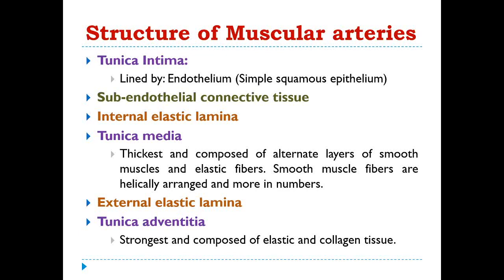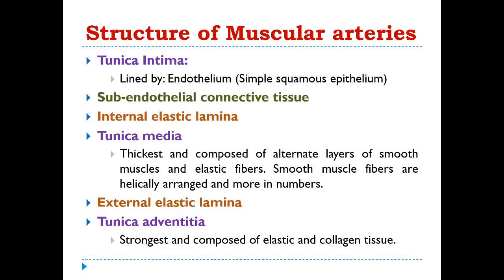Now, again we have to know what the exact picture of muscular arteries is. If you cut through the muscular artery and do a transverse section, then from inside to outside we will find tunica intima, that is lined by the endothelium, and you know that endothelium is simple squamous epithelium.